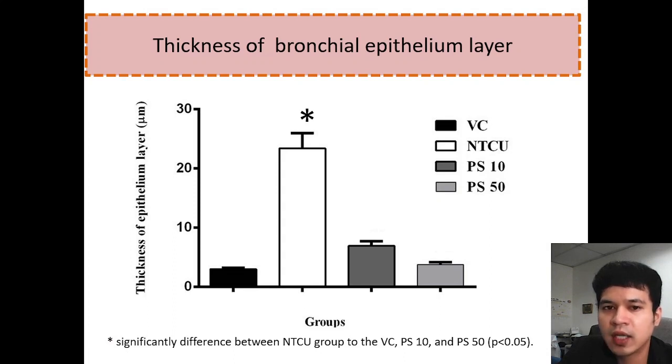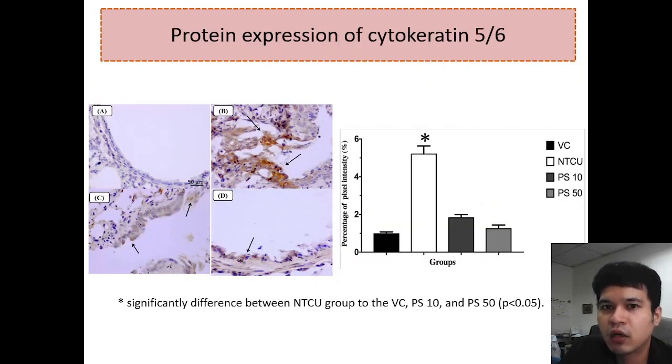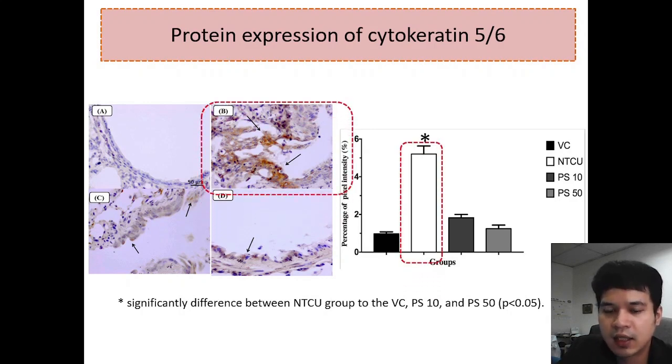The cancer group, or NTCU, significantly increased the thickness of the bronchial epithelium layer, but pterostilbene treatment significantly reduced it. This increase in the thickness of the epithelium layer is related to the severity of pre-malignant stages in the development of SCC. Lastly, we look at the protein expression level of cytokeratin 5/6. We can see here that the cancer group significantly increased the expression of cytokeratin 5/6, but pterostilbene significantly reduced the expression level of cytokeratin 5/6.